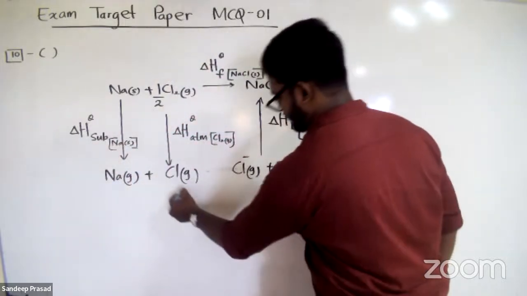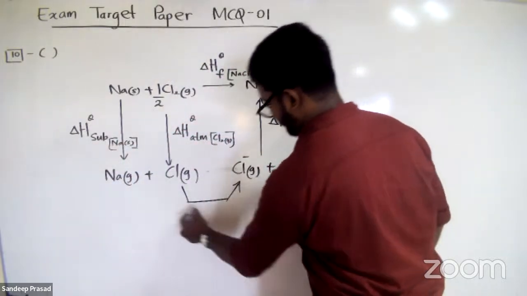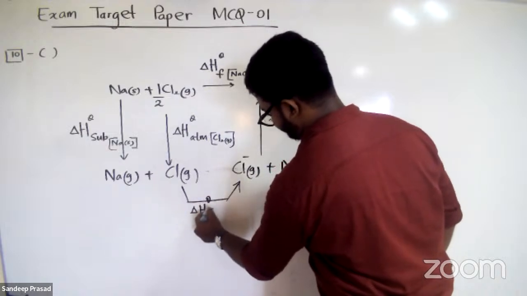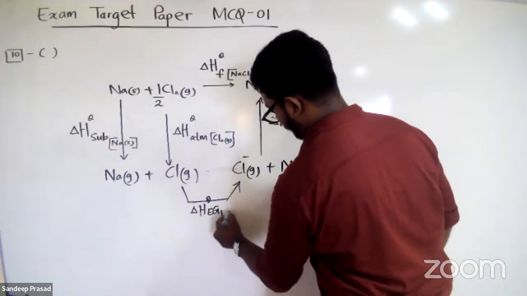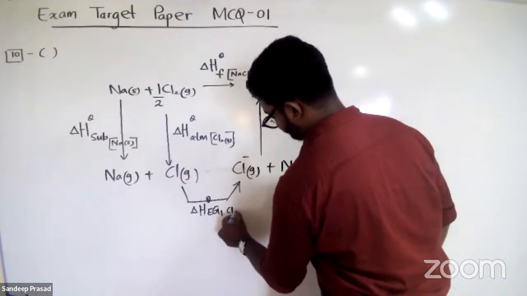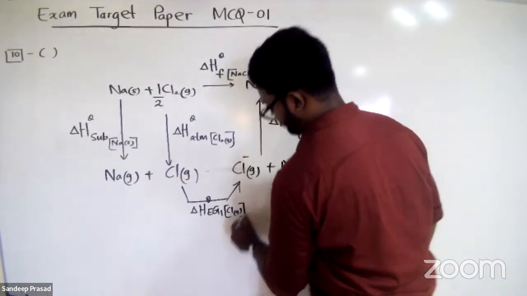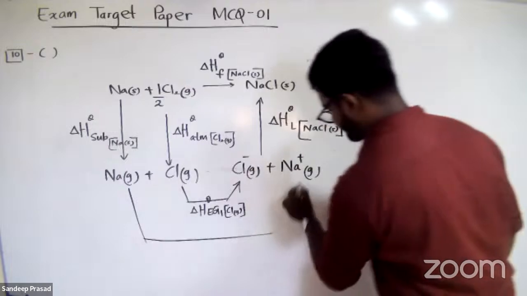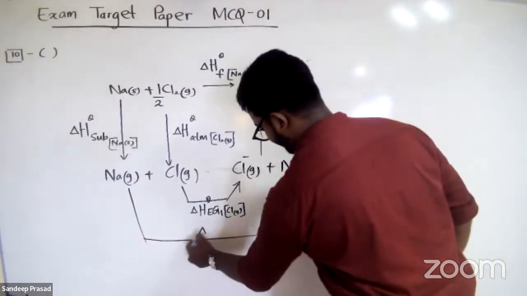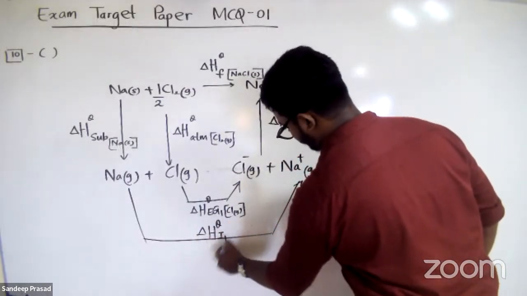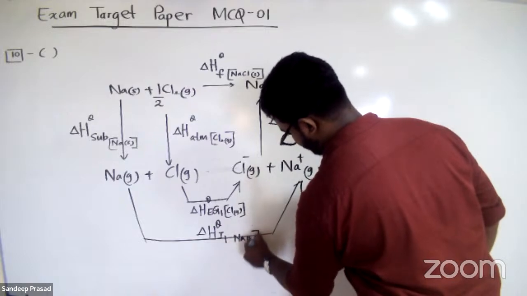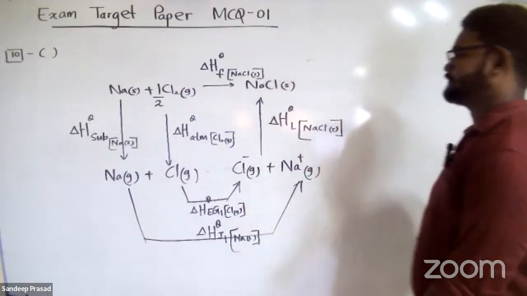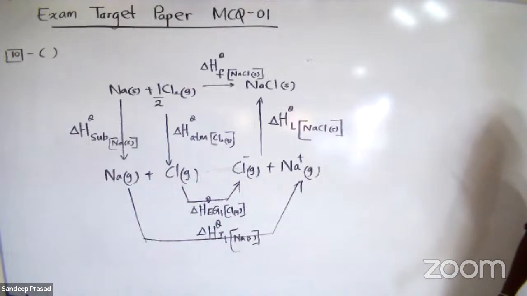This is the electron gain enthalpy, first one, of chlorine. And this is the ionization enthalpy, delta H theta I1, of sodium solid. So this is the Born-Haber cycle.